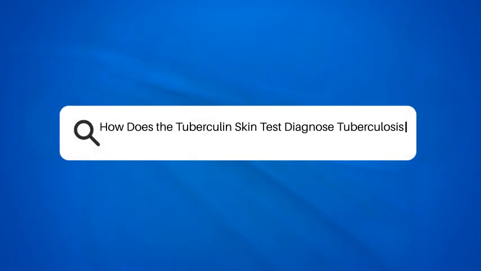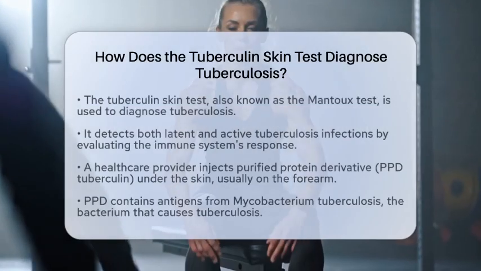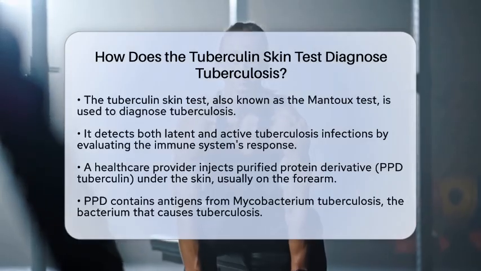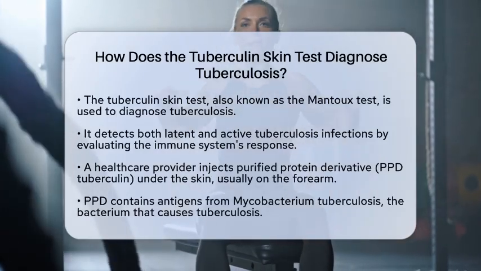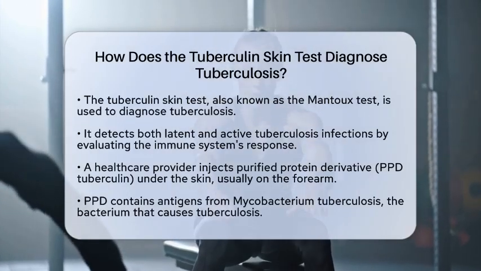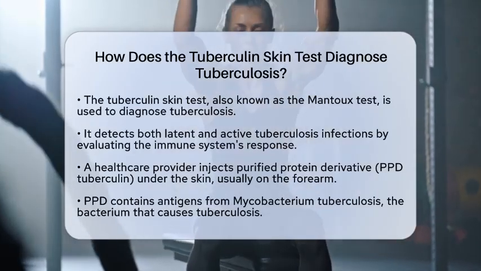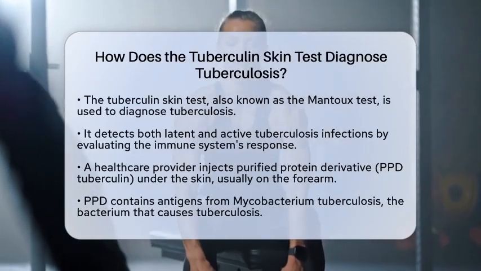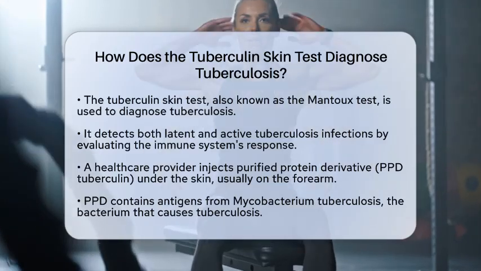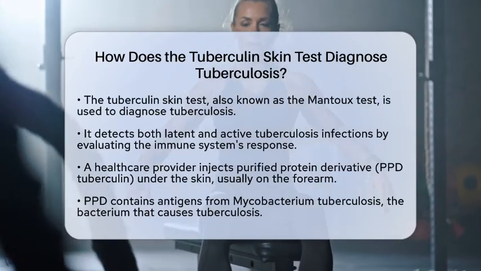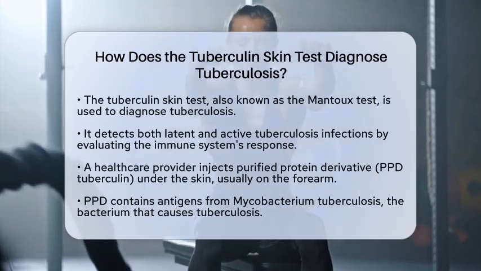How does the tuberculin skin test diagnose tuberculosis? Have you ever wondered how doctors diagnose tuberculosis? The tuberculin skin test, also known as the Mantoux test, is a key tool used for this purpose. It helps to detect both latent and active tuberculosis infection by examining how the immune system reacts to a specific protein from the tuberculosis bacterium.